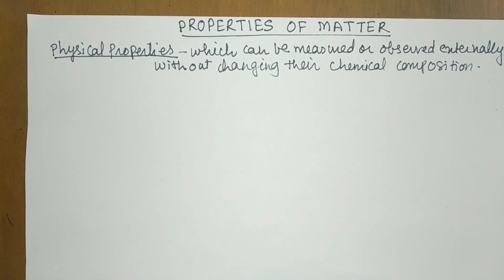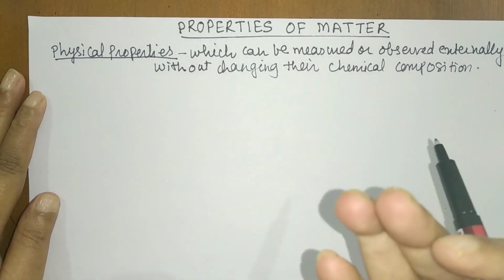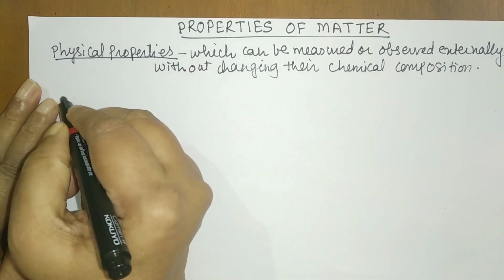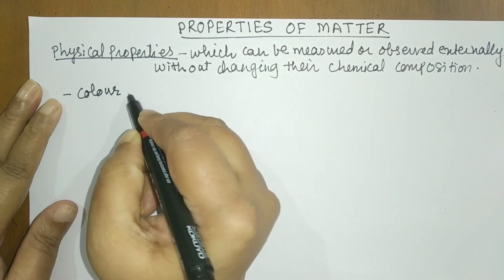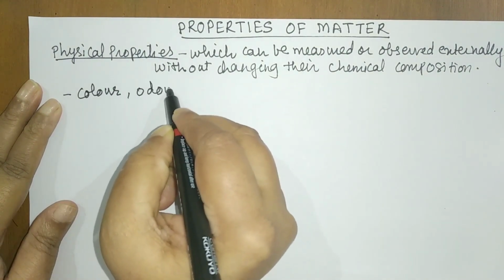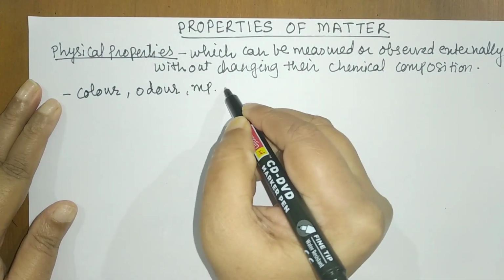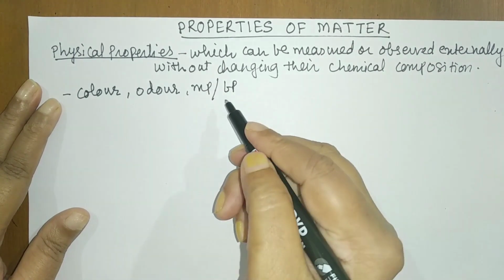Now the question is, what type of properties can be categorized under physical properties? Students, if a substance is given to you, what properties can you measure? The first and immediate is its color, then its odor. You can go for its melting point or boiling point, depending on whether it is a solid or a liquid.